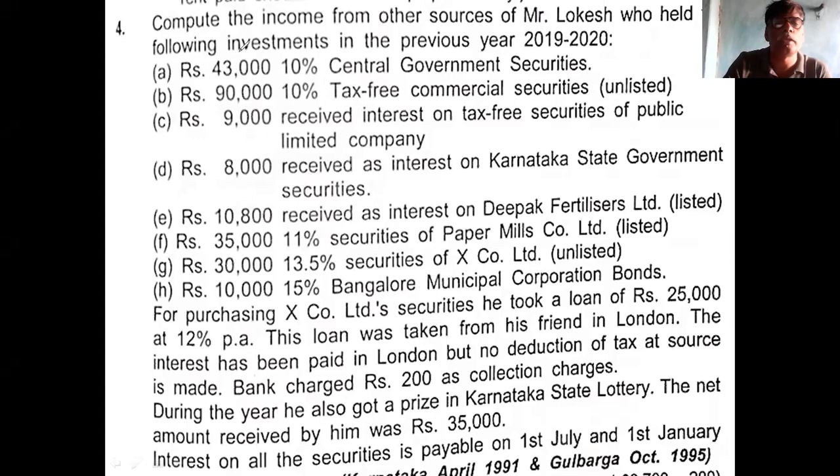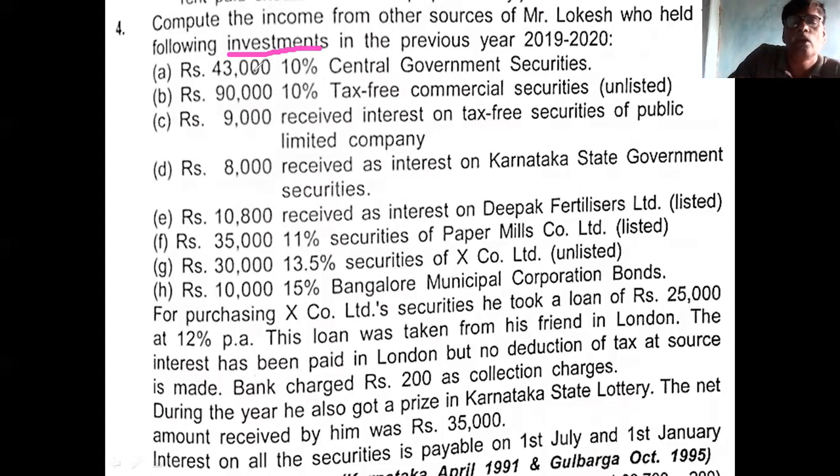The investment value is given for you people. Remember this. Then you have to calculate interest. Investment value is given, so you calculate the interest.